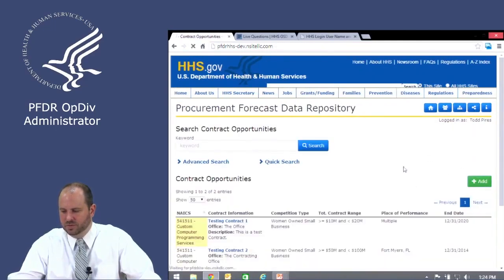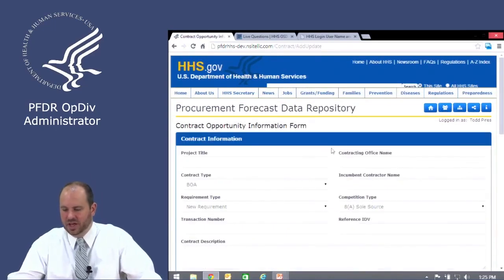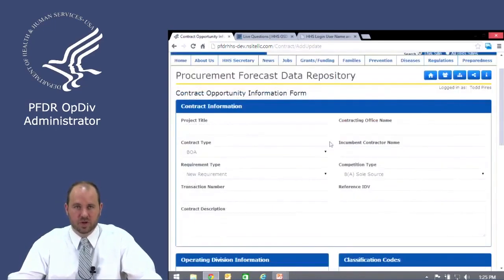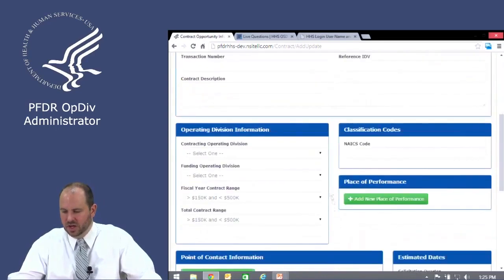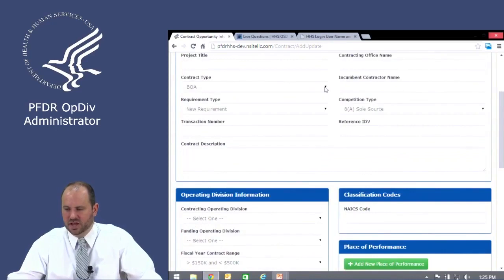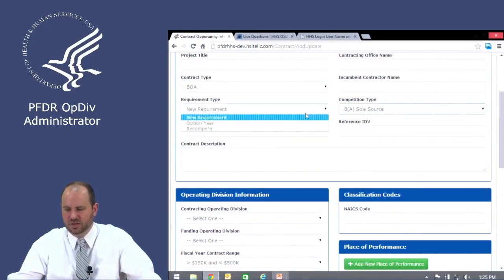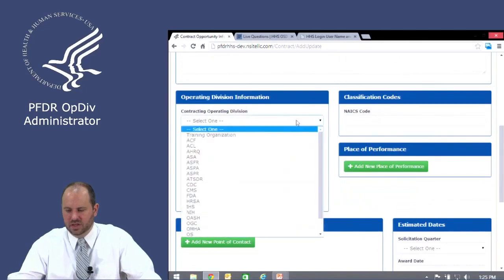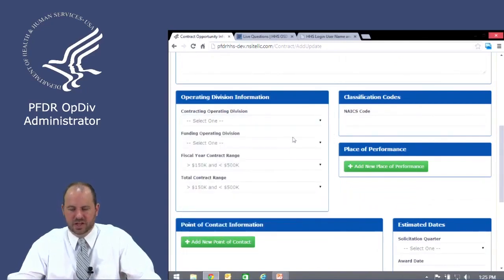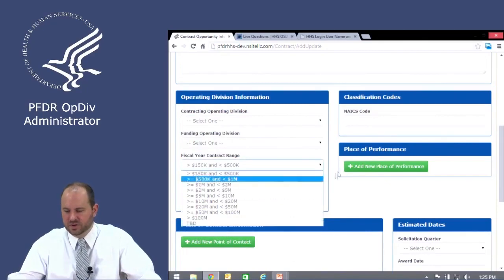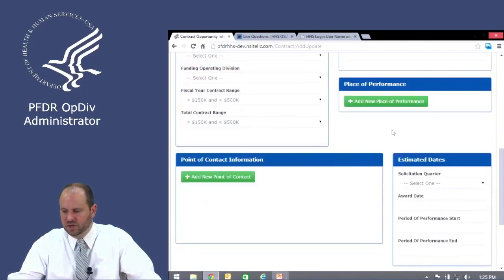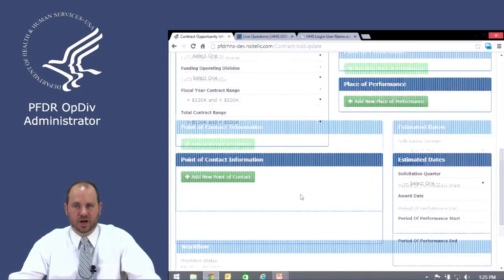And so if I was to, let's say, add a contract opportunity, it gives me the contract opportunity information form where I would fill in all the information. Now again, all of these drop-down boxes are already pre-populated for you. So for things like contract type, competition type, requirement type, the operating divisions for funding and contracting, as well as the fiscal year contract ranges, total contract range. You can have multiple places of performance per contract opportunity, and multiple points of contact per opportunity.